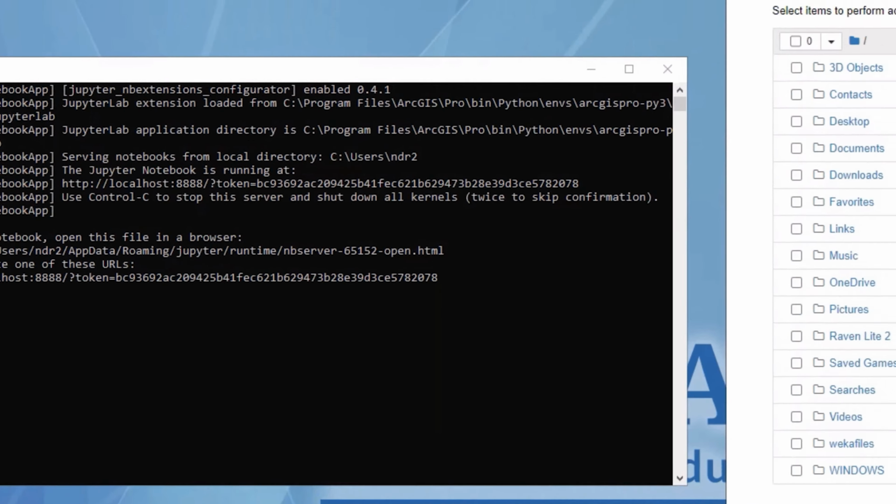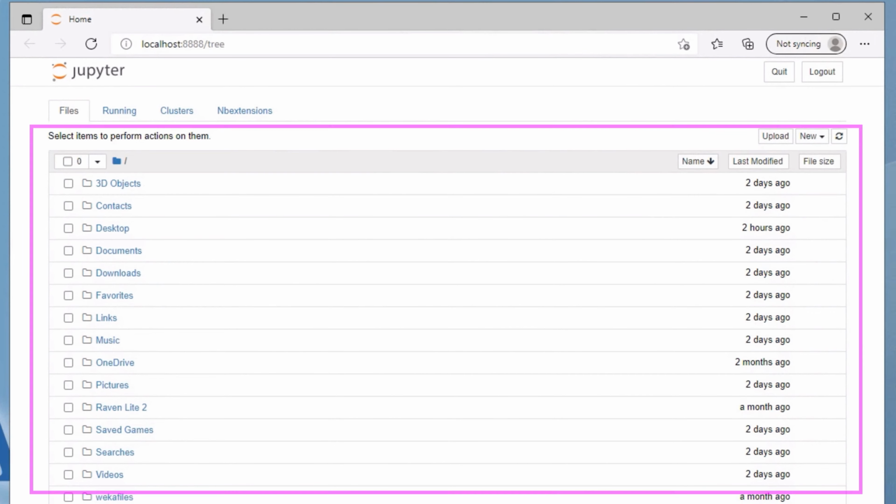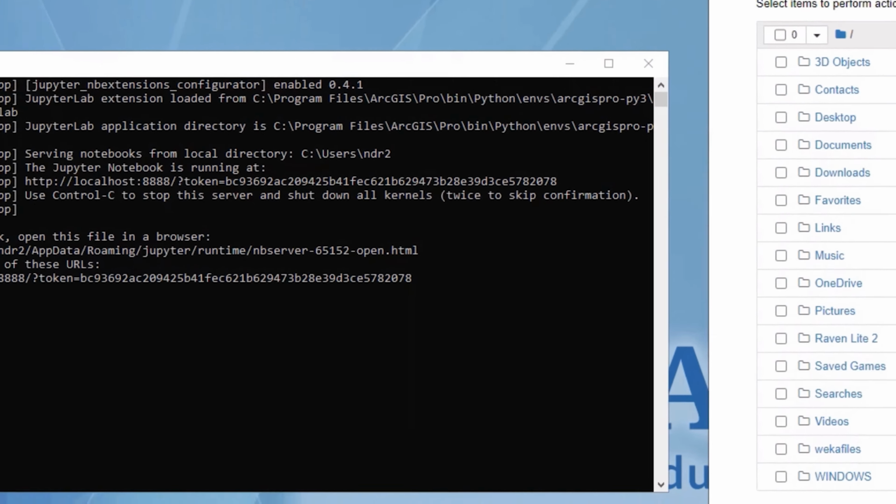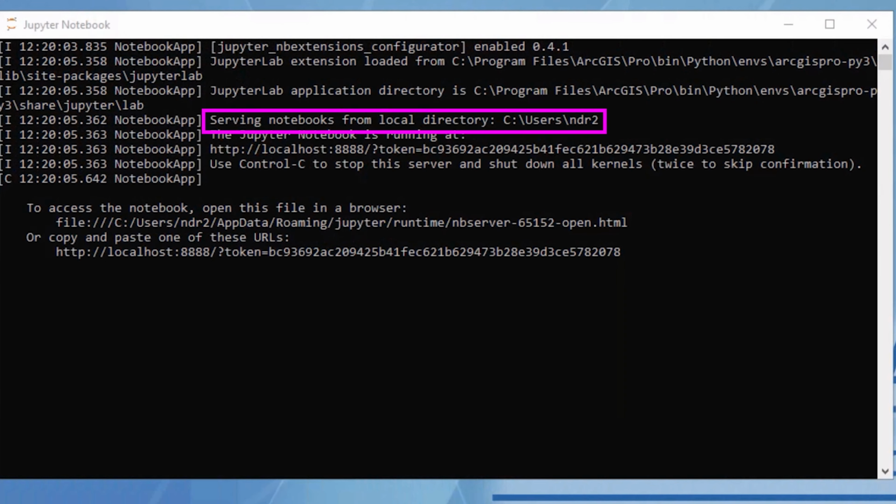On your browser, you should see a dashboard with a list of directories and files on your computer. Your computer may look a little different than mine. The root directory will be the same location where the Notebook server was launched. Because I used the Start menu to launch this application, it defaults to my user account directory on the local hard drive. You can find this information on the terminal if you need it.